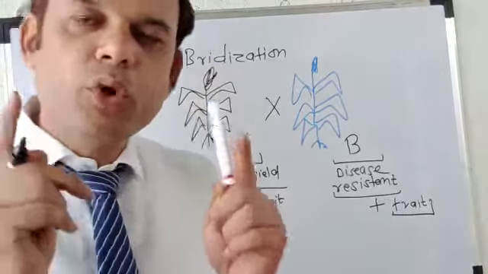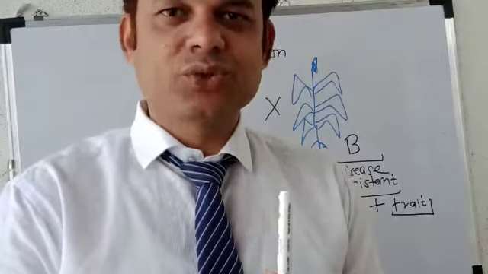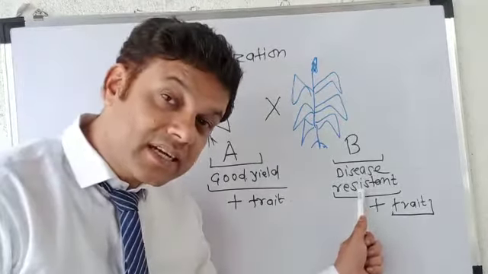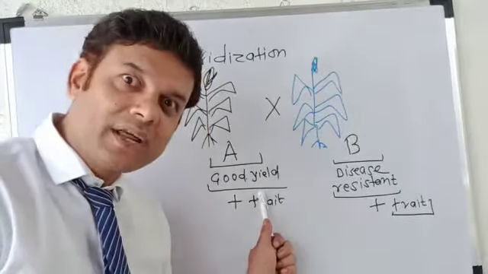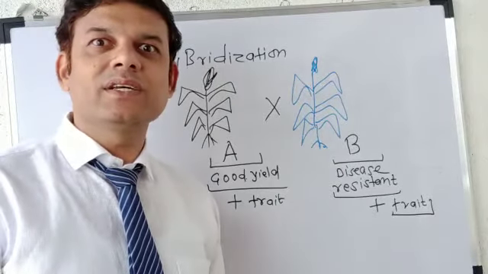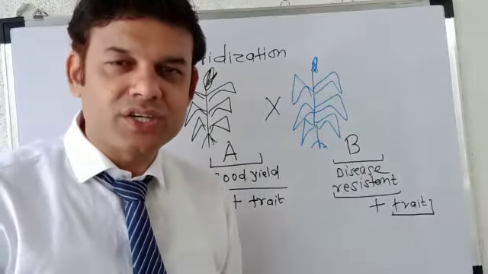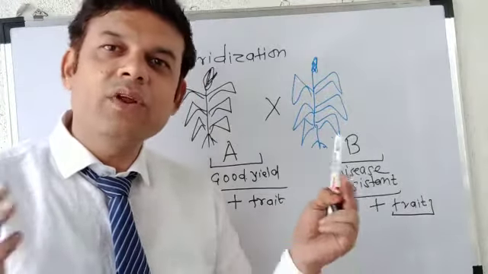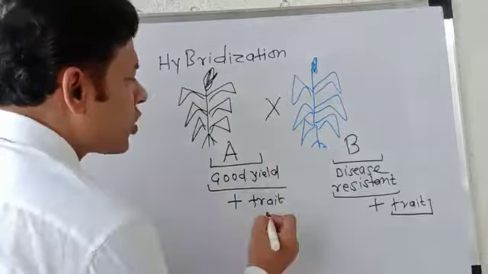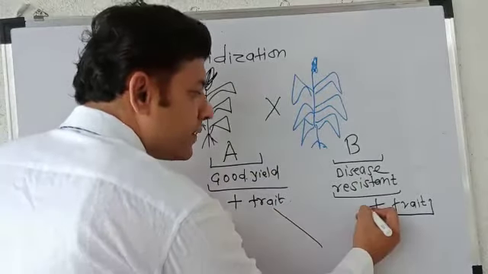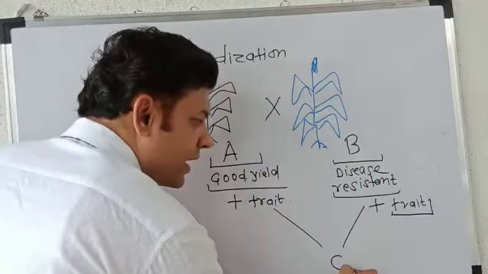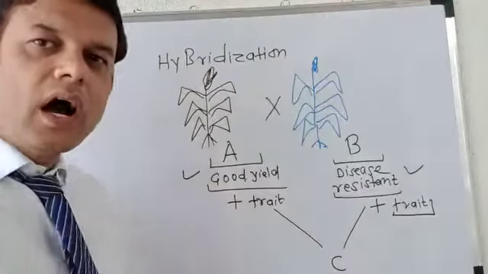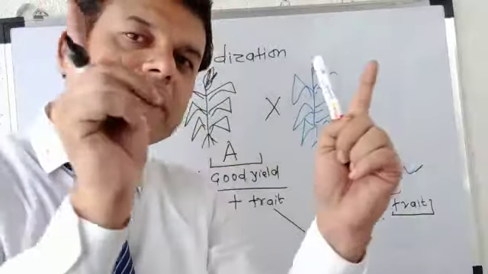But if we want both the traits in one plant, yes student, if you can produce a new plant which is disease resistant as well as having good yield, definitely it will give us more enhancement in the fruit production. Definitely it will increase the farmer's income, and there will be a win-win situation. Therefore what we are going to do, we are going to bring both the characters into the C plant, good yield as well as disease resistant. How can the two characters of two different plants be brought together?